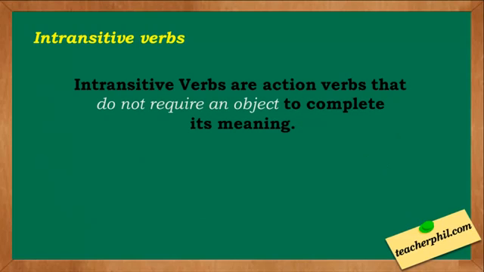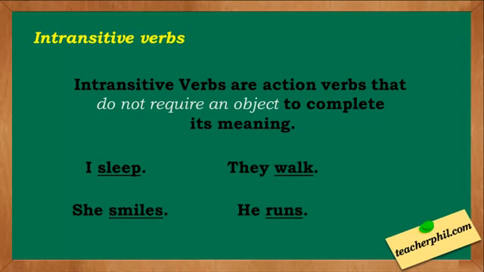The second one is intransitive verbs. Intransitive verbs are action verbs that do not require an object to complete their meaning. Examples: I sleep. She smiles. They walk. He runs. These sentences sound good even without something receiving the action.